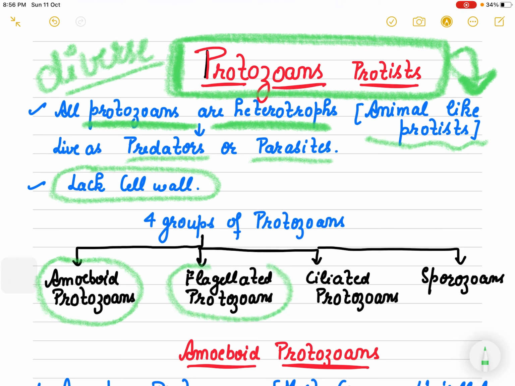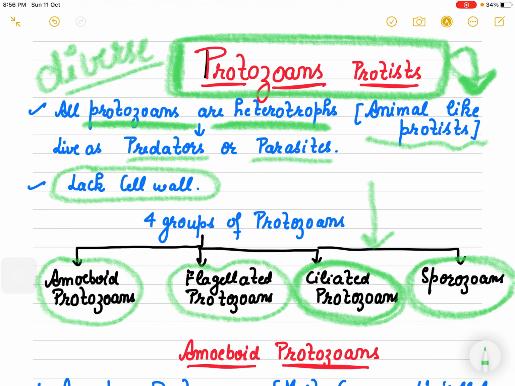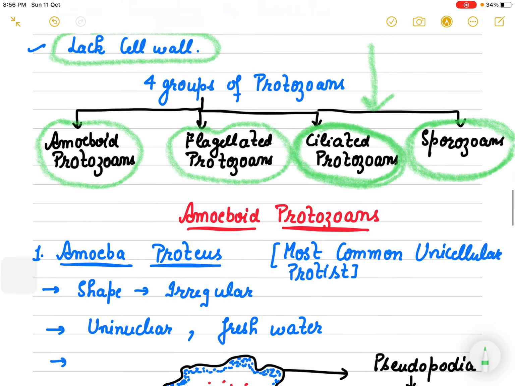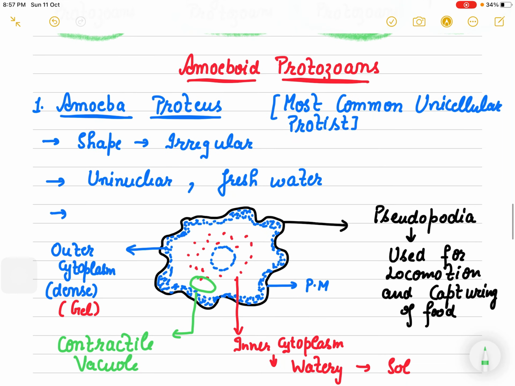Those which have flagella are the flagellated protozoans. Those which have cilia all over the body are the ciliated protozoans. And the last one, in which plasmodium is included, is the sporozoans. So these four groups are our protozoan protists, and I'm going to start with the amoeboid protozoans.